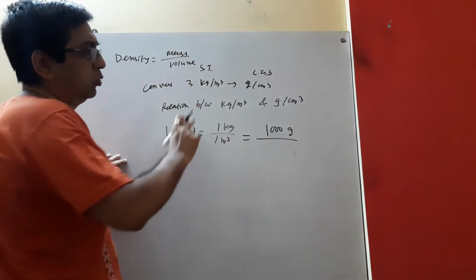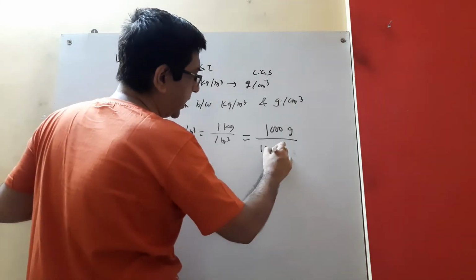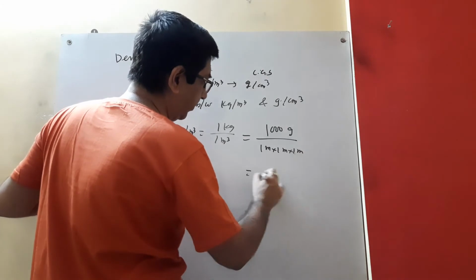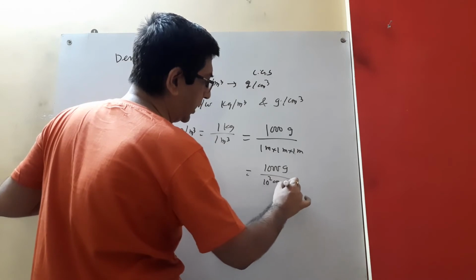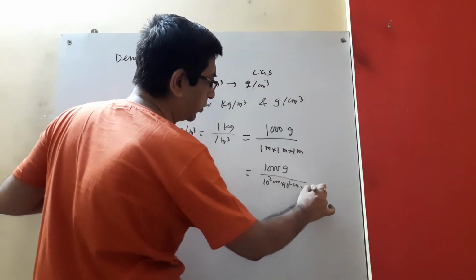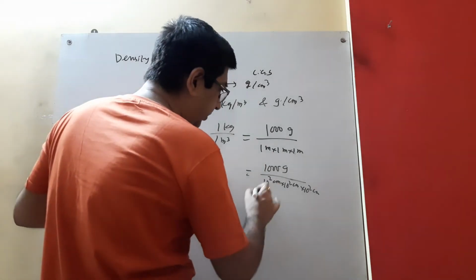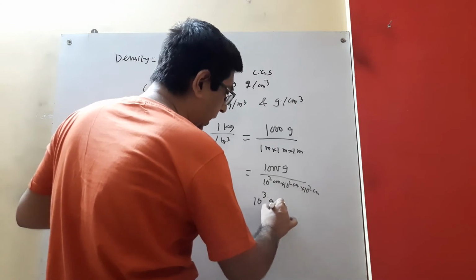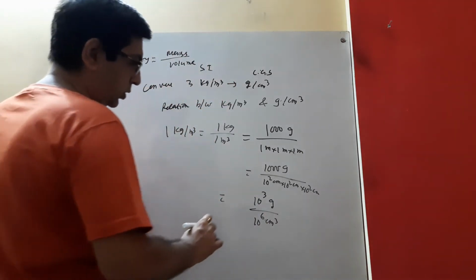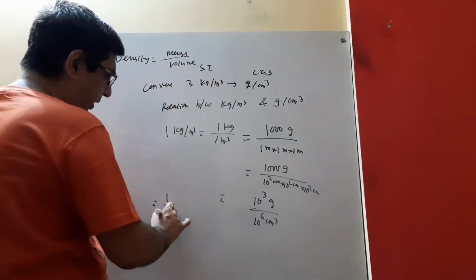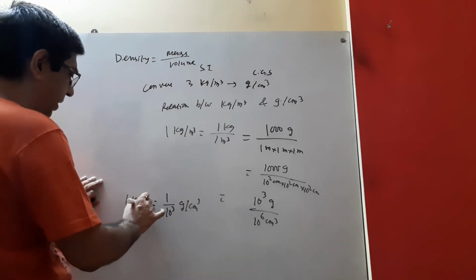We know that because we have to convert in gram per centimeter cube. And 1 meter cube means 1 meter into 1 meter into 1 meter. That means 1000 gram, and this is 10 to the power 2 centimeter into 10 to the power 2 centimeter into 10 to the power 2 centimeter. We have already discussed this in video conversion 02. So this is 10 to the power 3 gram and it is 10 to the power 6 centimeter cube, right? So ultimately it is coming 1 by 10 to the power 3 gram per centimeter cube. What is that? 1 kg per meter cube.